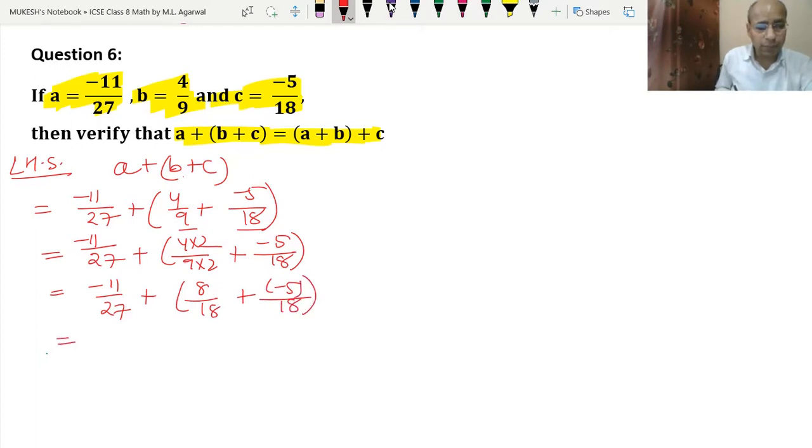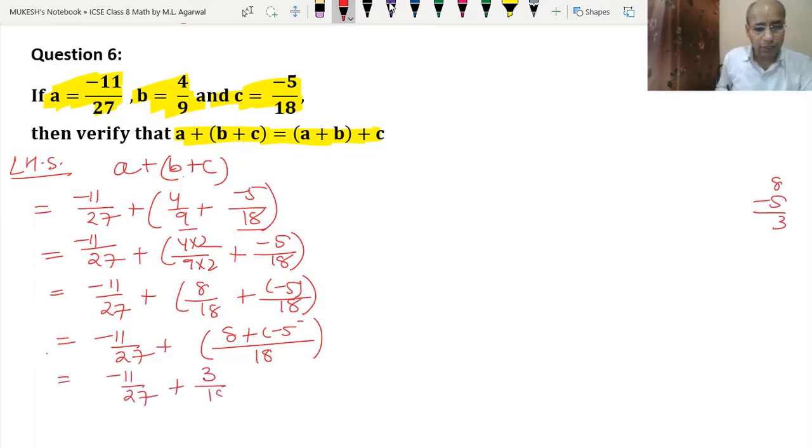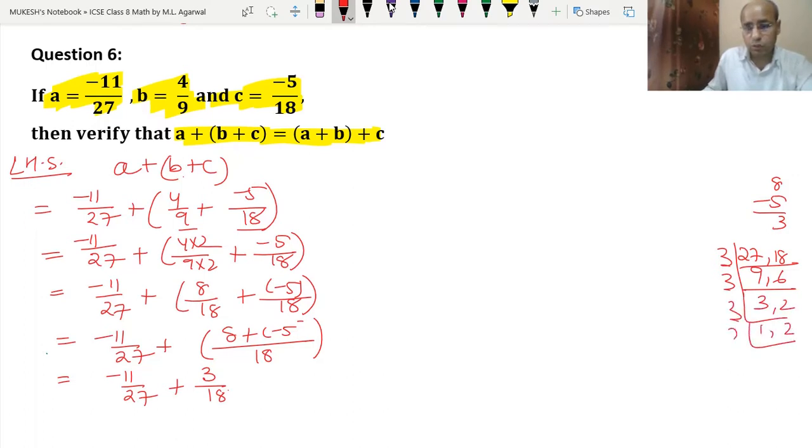Okay. So now we take the common denominator 18: 8 plus minus 5, and 8 minus 5 will be 3. So this became 3 upon 18. So minus 11 upon 27 plus 3 upon 18. Now we need to find the LCM of 27 and 18. Dividing by 3: 27, 18 gives 9, 6; then 3, 2; then 1, 1. So the LCM is 3 into 3 into 3 into 2. So 3 3s are 9, 9 3s are 27, 54 is the LCM.